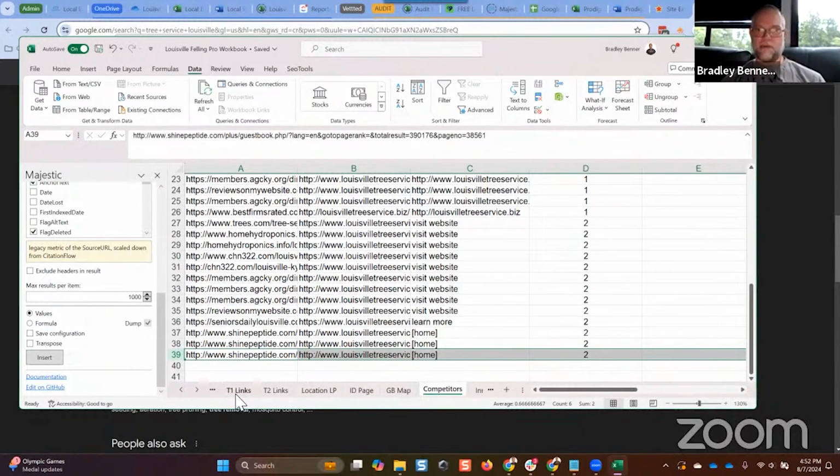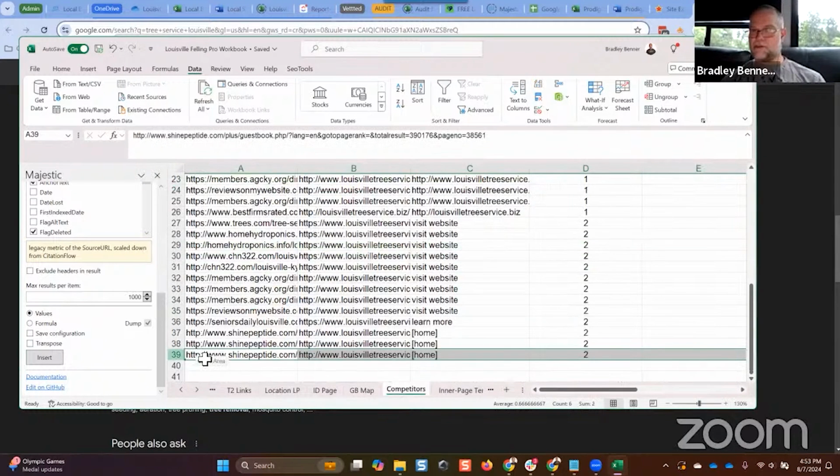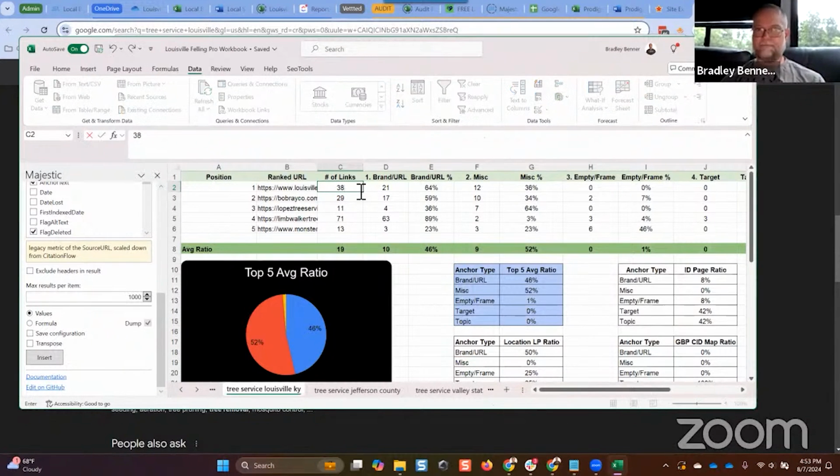Out of those 38 links, I would come back over here, and in fact, I can go ahead and update this data now. This is the LouisvilleTreeService.biz domain, which I believe is there. Okay, so this is showing that since the last time this data was analyzed, there's been apparently 5 additional links built to that homepage, right? So we know there's 38 because I just showed that. 39 rows of data with a header row, so there's 38 links, right? All right, so I'm going to come back here. I'm going to update this to 38.